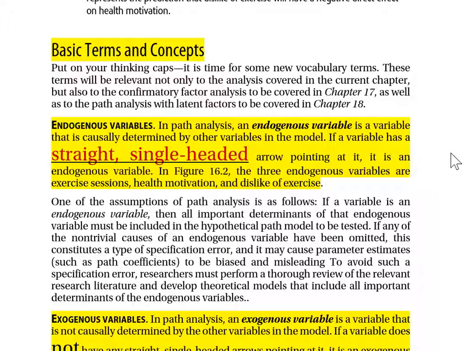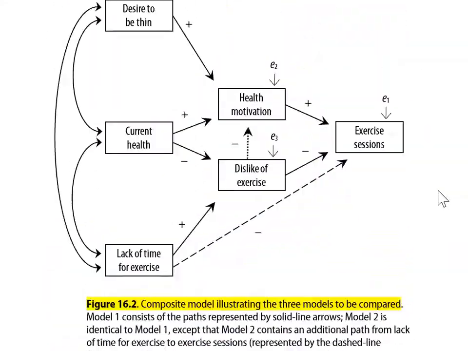Here's the key. If a variable has a straight single-headed arrow pointing at it, it is an endogenous variable. Let me say that again. If a variable has a straight single-headed arrow pointing at it, it is an endogenous variable. In figure 16.2, the three endogenous variables were exercise sessions, health motivation, and dislike of exercise. Let's see if that's true. Going back to figure 16.2. Okay, exercise sessions has at least one straight single-headed arrow pointing at it. That makes it an endogenous variable.